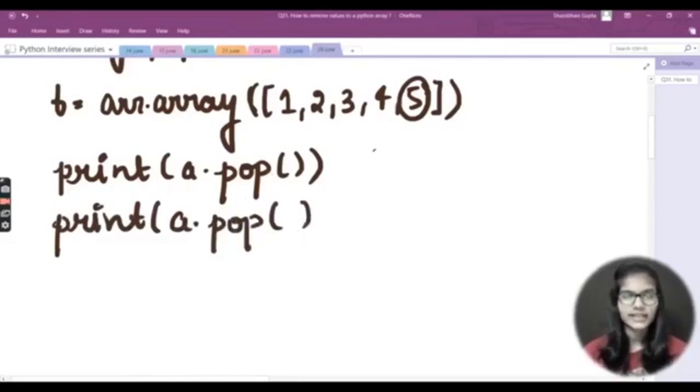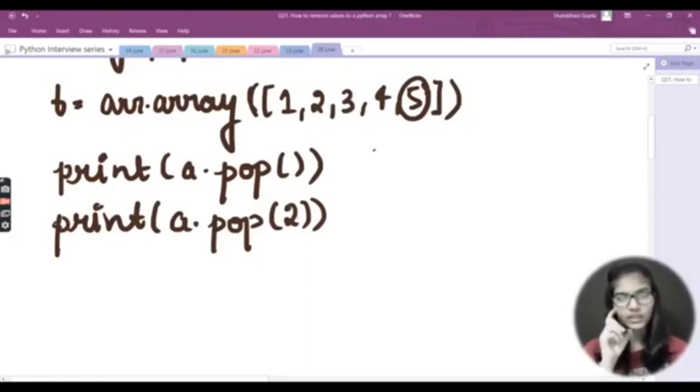and let's say here in the bracket I have written some value. Let's say I am adding an index. Let's say my index is 2 here. Okay, now what does this actually do? It will take out the value from the second index from here, and as I have written print here, in that case it will print me that thing, right?